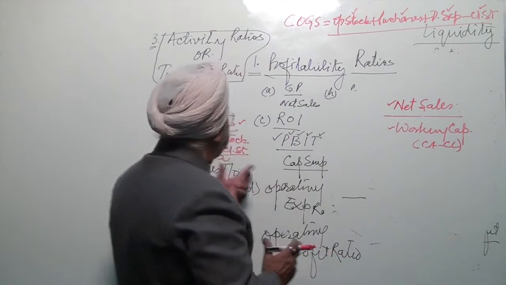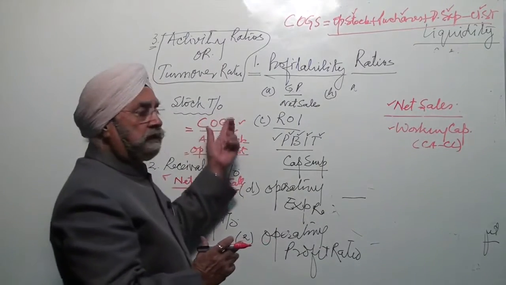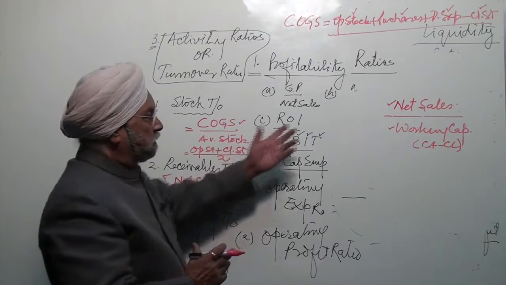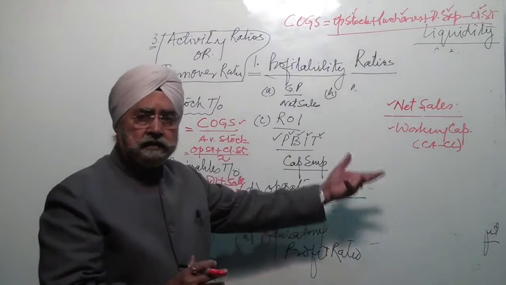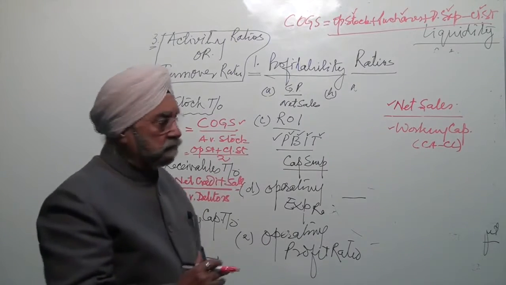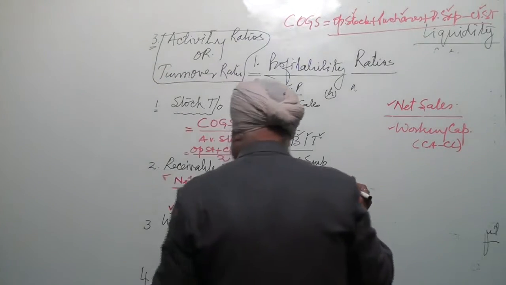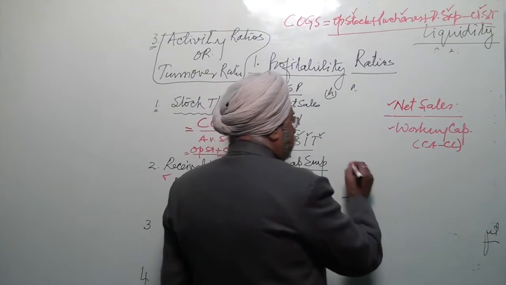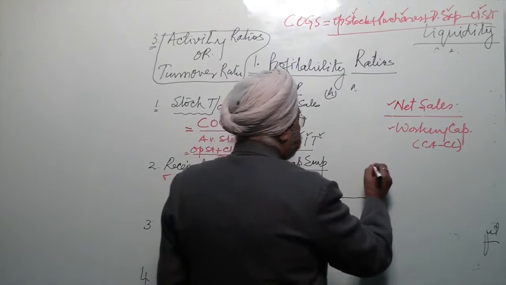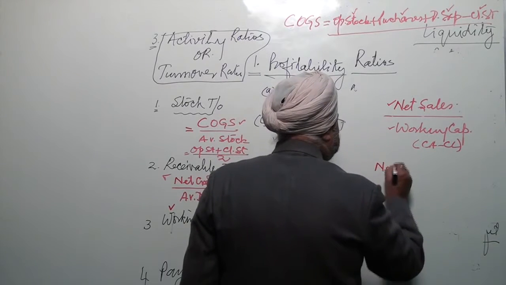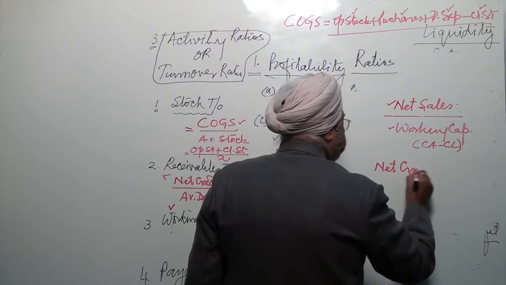So therefore, we say stock turnover, the higher the better. Receivables turnover, the higher the better. Working capital turnover, the higher the better. So this is how these ratios work. Then we have the last one, that is payables turnover. This payables turnover ratio is calculated with the net credit purchases.